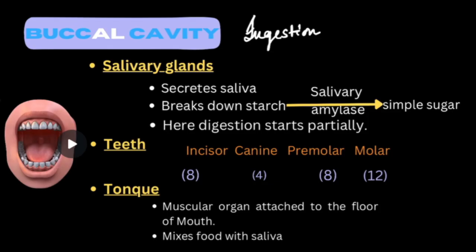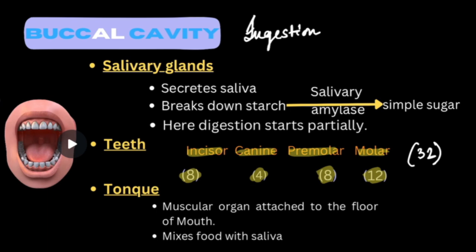Now if we are talking about teeth, there are 4 types of teeth: incisor, canine, premolar and molar. There are 8 incisors, 4 canines, 8 premolars and 12 molars present. They all together form 32 teeth. Now these 4 different types of teeth perform different functions. Like the incisor helps in biting and cutting the food into pieces.